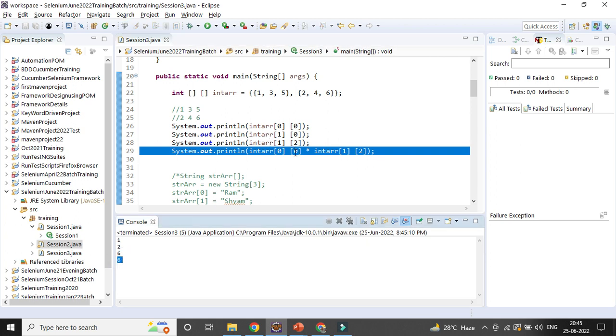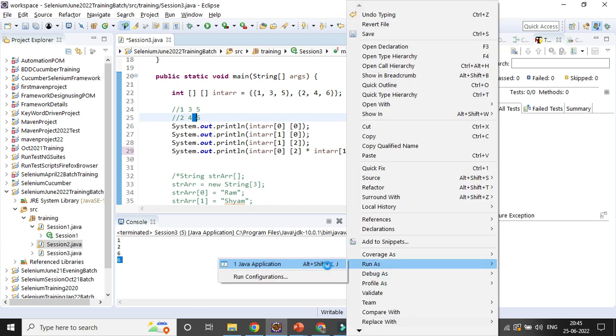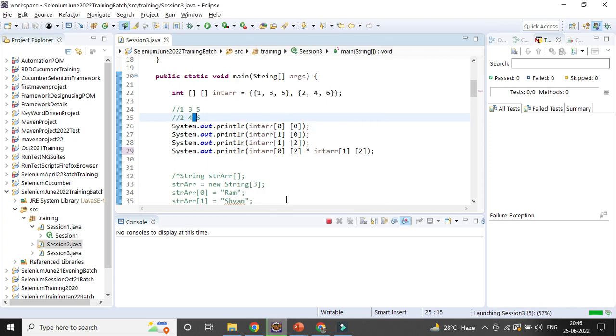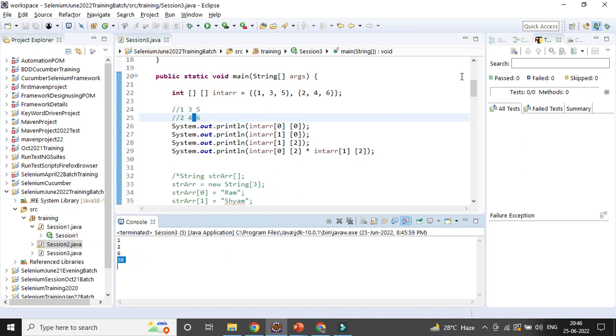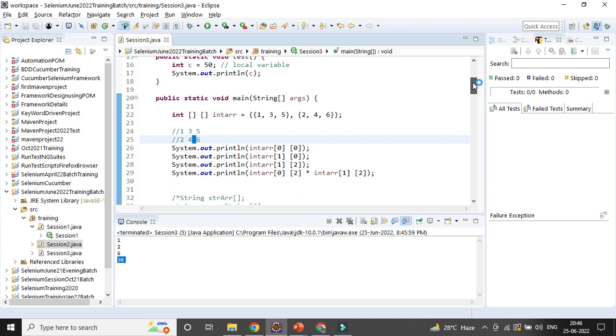If you want to give it 2, that means the first row third column and second row third column values I am multiplying, meaning 5 into 6, it will be 30. That is the different way you can handle multi-dimensional arrays as well. You can see 30 is coming. Any questions, guys? Is it clear? Both ways you can define the array, do the operation and get the value.